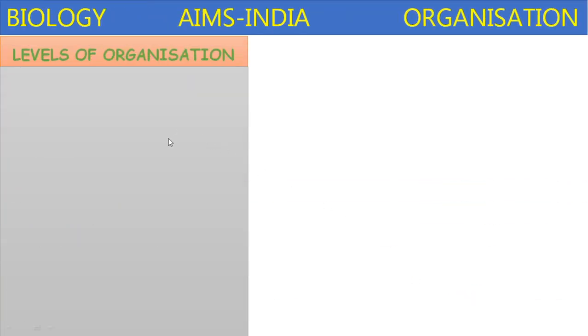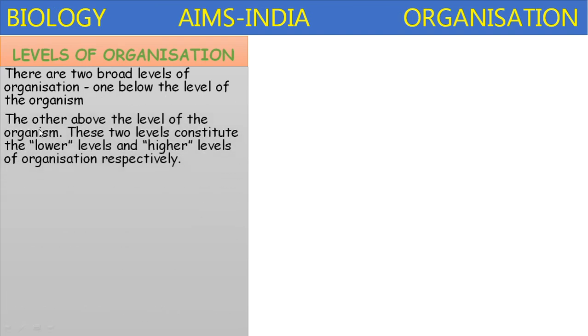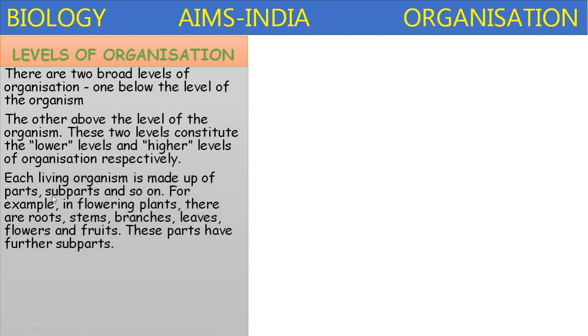So further, let us discuss the levels of organization. There are two broad levels of organization, one below the level of the organism and the other above the level of the organism. These two levels constitute the lower levels and higher levels of organization respectively.